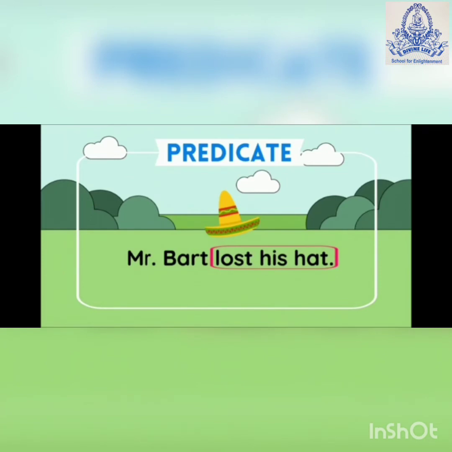Example of the predicate: Mr. Bart lost his hat. In the given sentence, you already know the subject is Mr. Bart. And which action is there about Mr. Bart? He lost his hat. That's why lost his hat is the predicate. Because this sentence is about Mr. Bart and the action is lost his hat. So, it is the predicate of the given sentence.